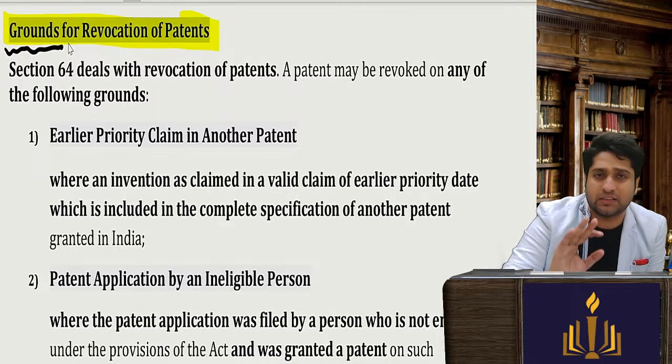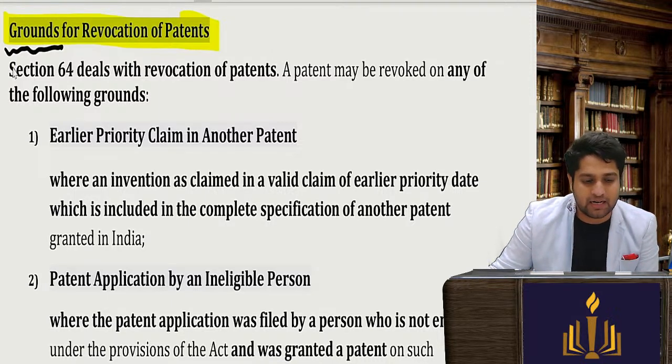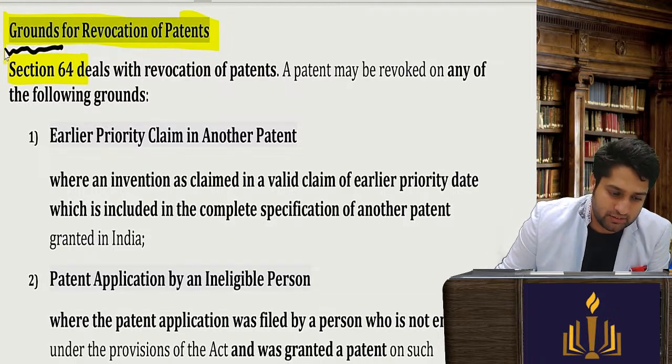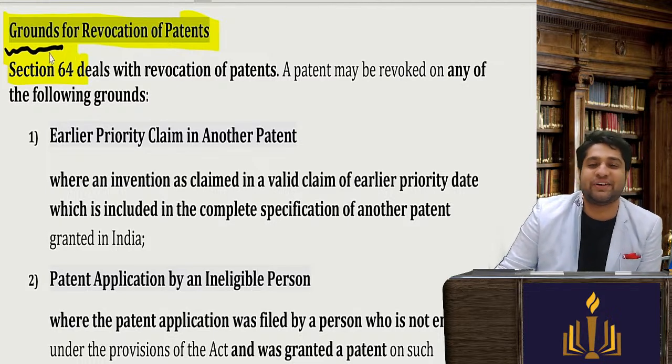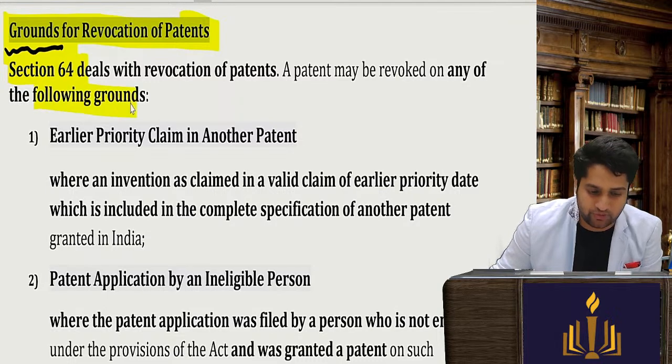There are, I feel, around 17 points. In exams they might ask you to write any 17 points. So now let's read section 64. A patent may be revoked on any of the following grounds.